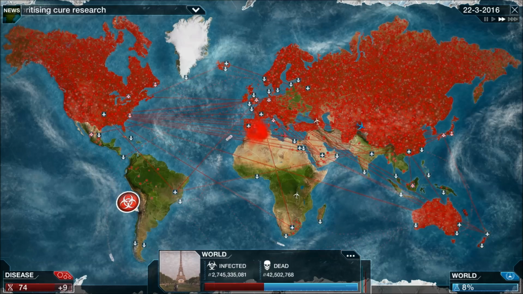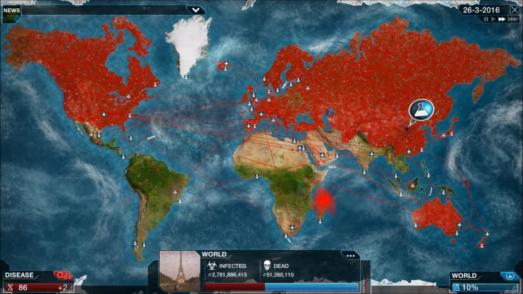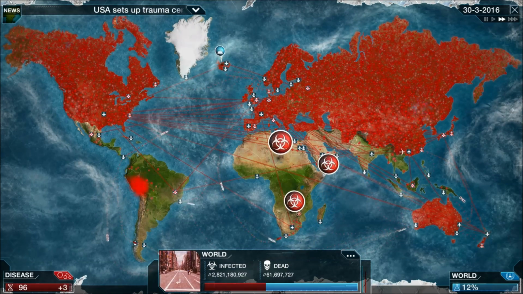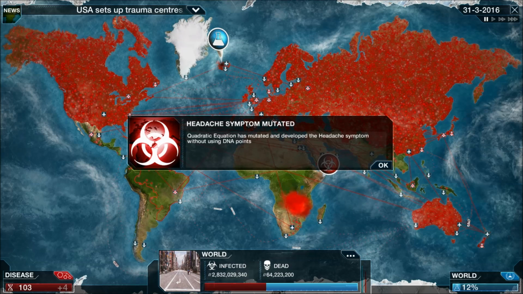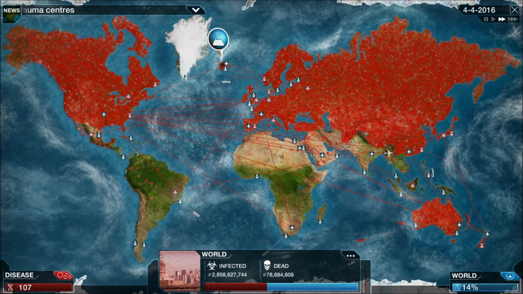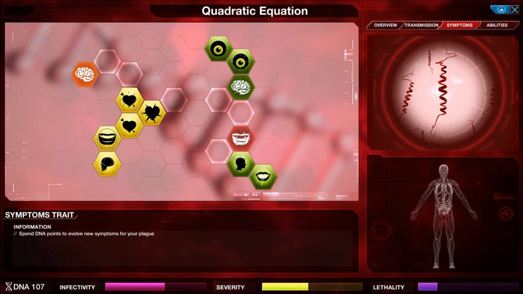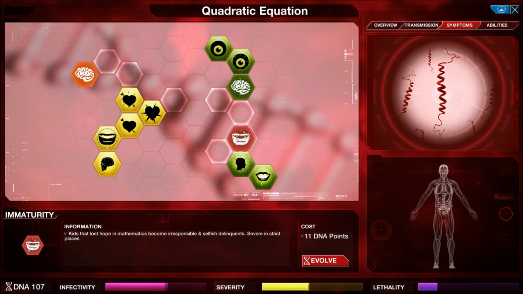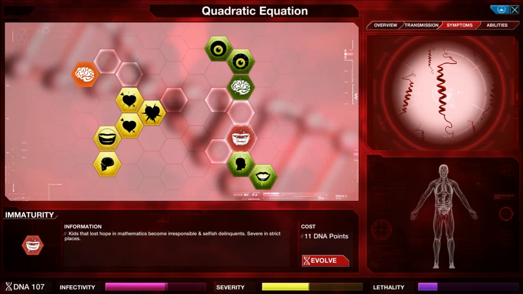Iceland, you boss. I hate Iceland. Greenland's even worse because it's hard to infect. Headache symptom mutated. Right, we're going to have to start spreading even faster. Ooh, immaturity. Kids that lost hope in mathematics become irresponsible and selfish delinquents. Severe in strict places.